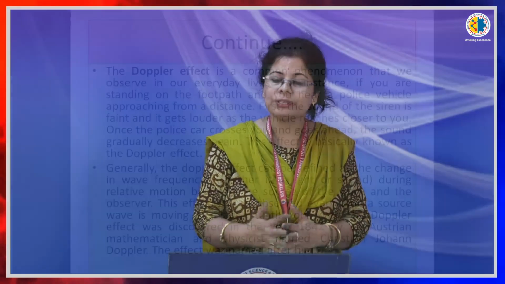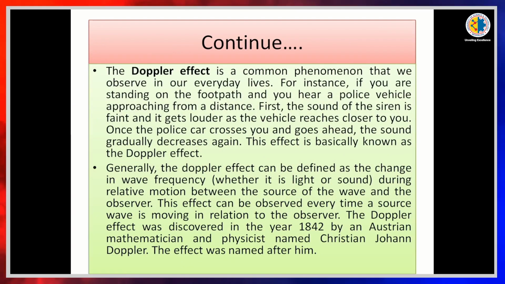When the source of the sound is closer to the observer, its frequency is high. If it passes away, then the frequency is low. Generally, the Doppler effect can be defined as the change in wave frequency, whether it is light or sound, during relative motion between the source of the wave and the observer.